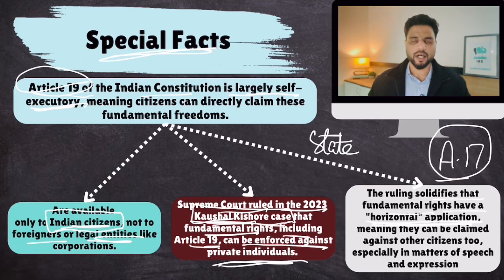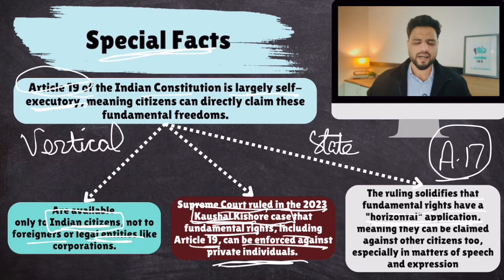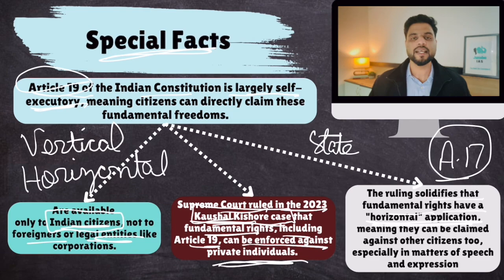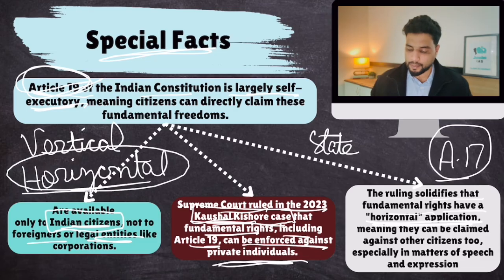Now, this ruling solidifies that fundamental rights have horizontal application. Okay, so there are two terms. Application of fundamental rights, remember these terms. Vertical application, that means fundamental rights are only available against the state. And then there is horizontal application, which means fundamental rights are available against the state as well as private individuals. This is horizontal application. So remember, Article 19 is horizontally applicable as per this new ruling of the Supreme Court.